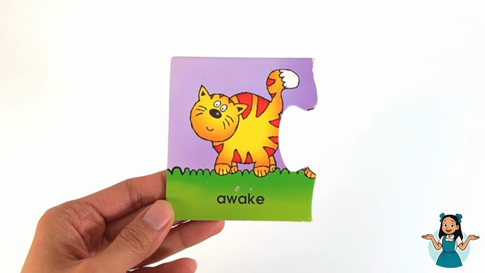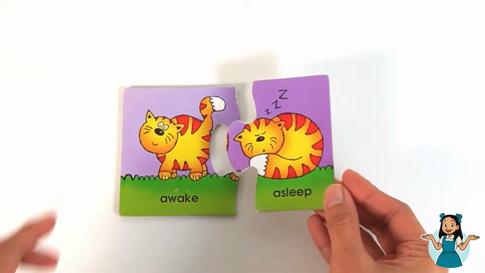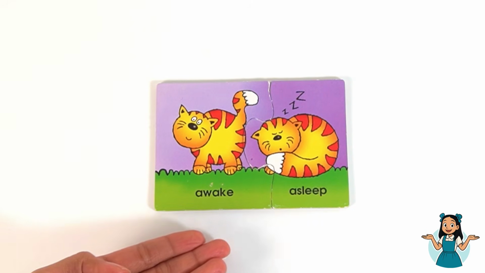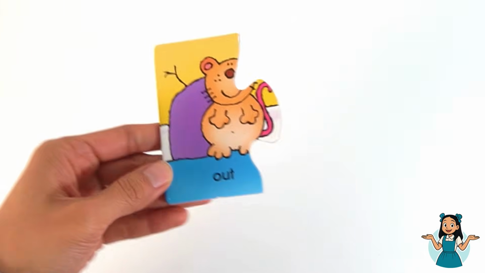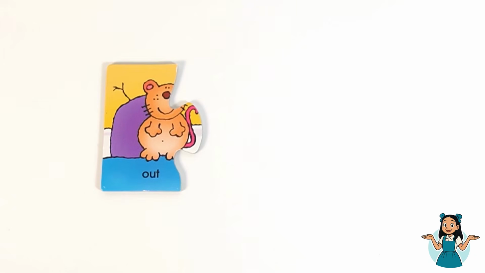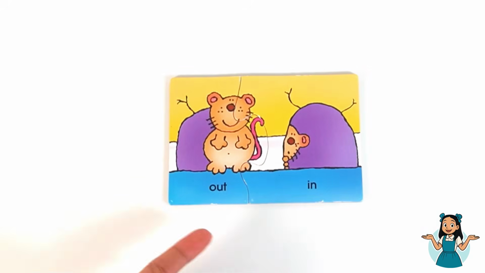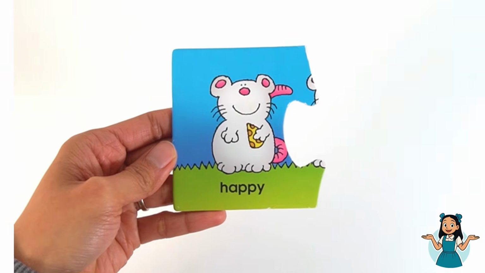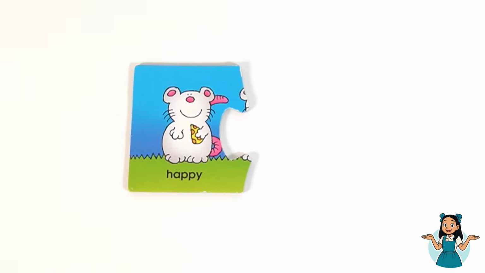Awake. The opposite of awake is asleep. Awake, asleep. Out. The opposite of out is in. Out, in.